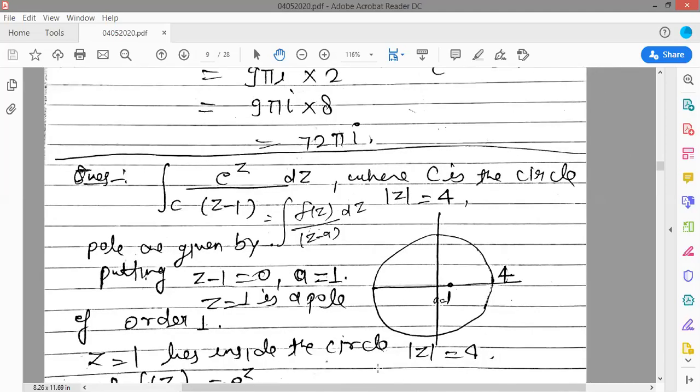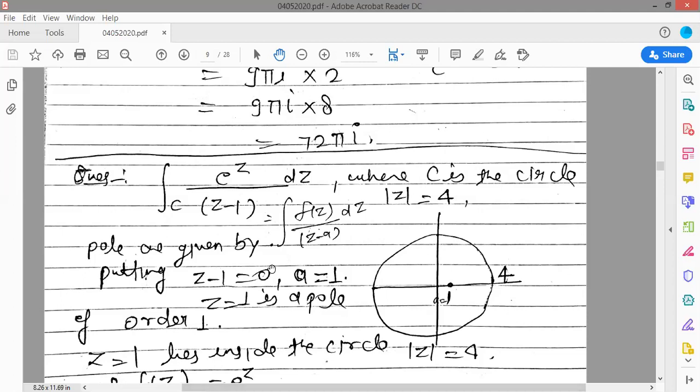That means the Gaussian and Cauchy integral theorems are both the same, but one point here is that if the point lies inside the circle, then you will get your value, otherwise the value will be 0. Also in the Cauchy integral formula, we are just finding the value at the singular point, where a is the singular point, and if that point lies inside the circle, then you will get the value of the integral.